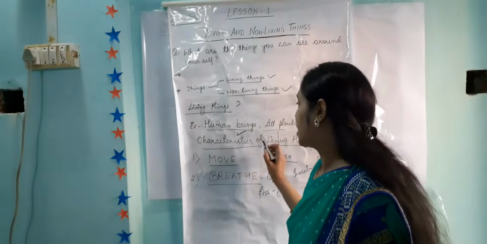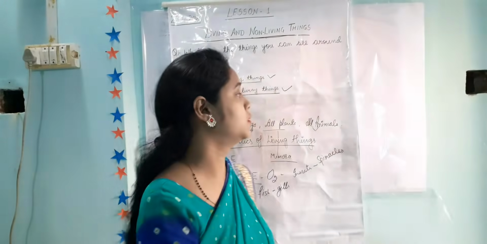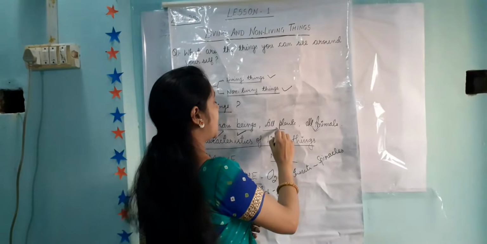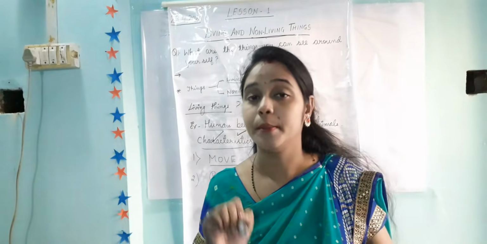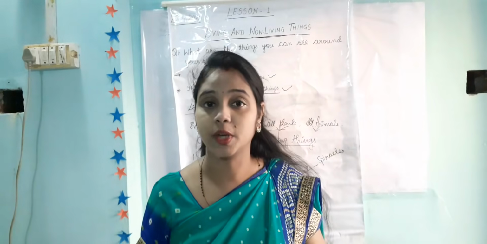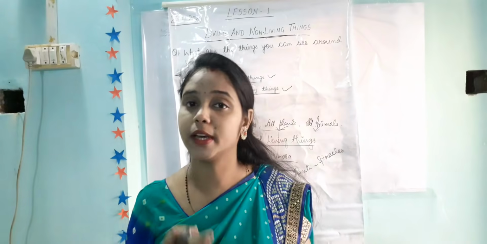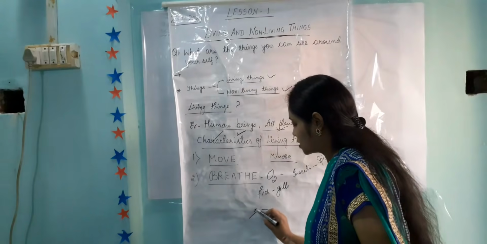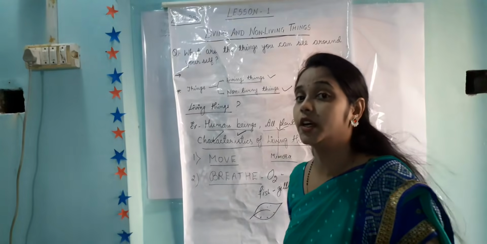So we have studied how human beings are breathing and how animals are breathing. Let's see how plants are breathing. Yes, it is very important that plants are also breathing because they are living things. But how are they breathing? They do not have any nose. Yes, they have stomata, present on the surface of the leaves.